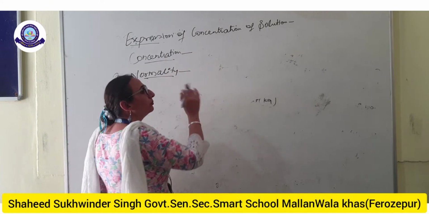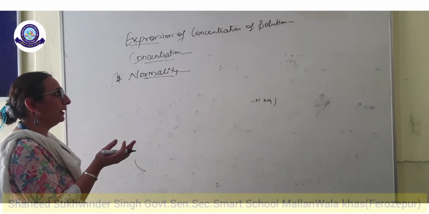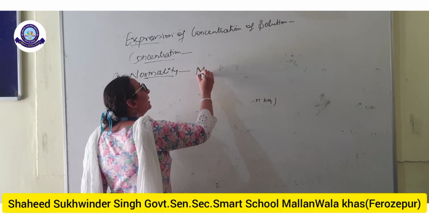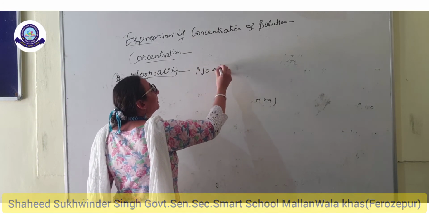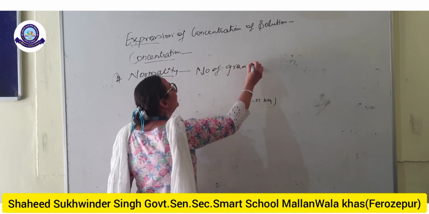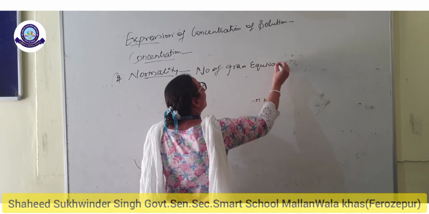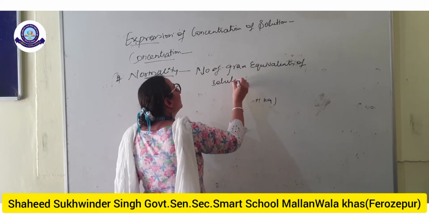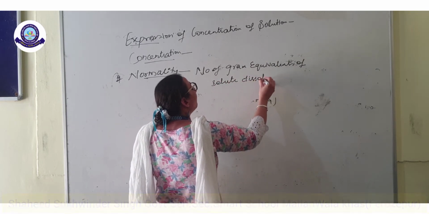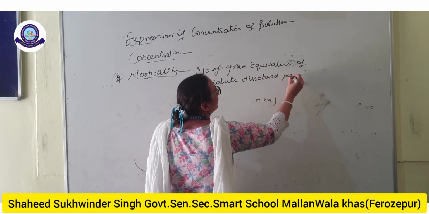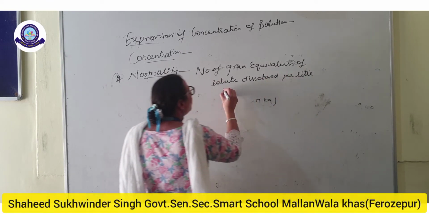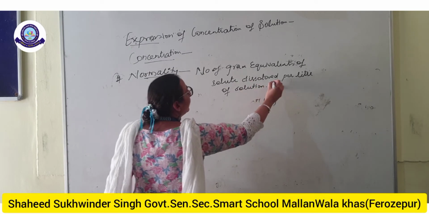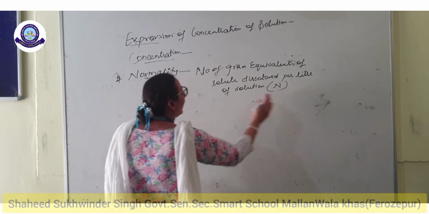Normality is almost the same as molarity. The only difference is that it is the number of gram equivalents of solute dissolved per liter of solution, designated by capital N.